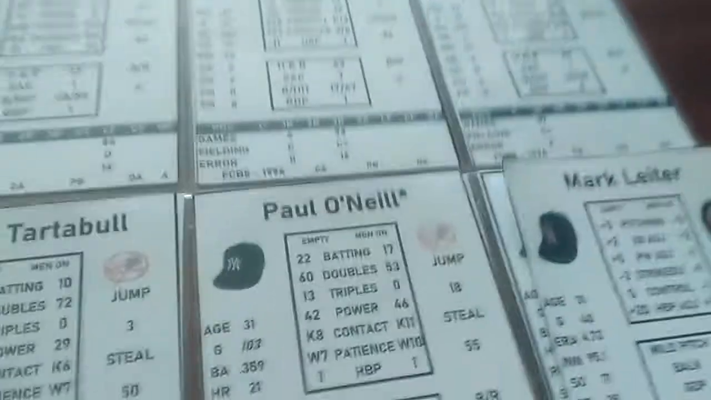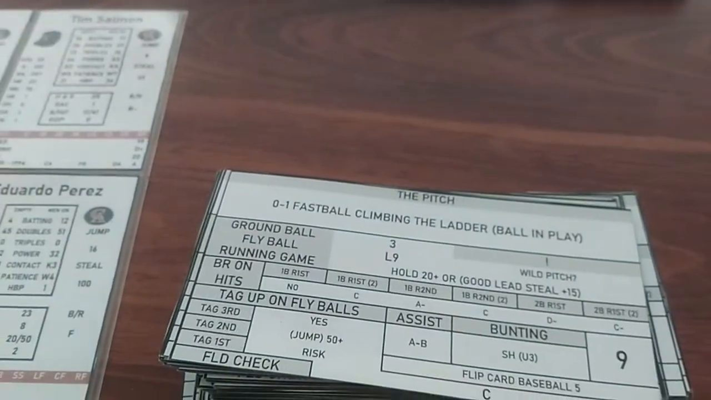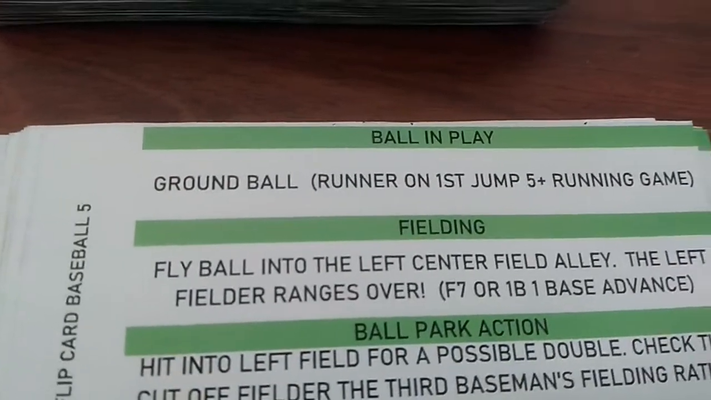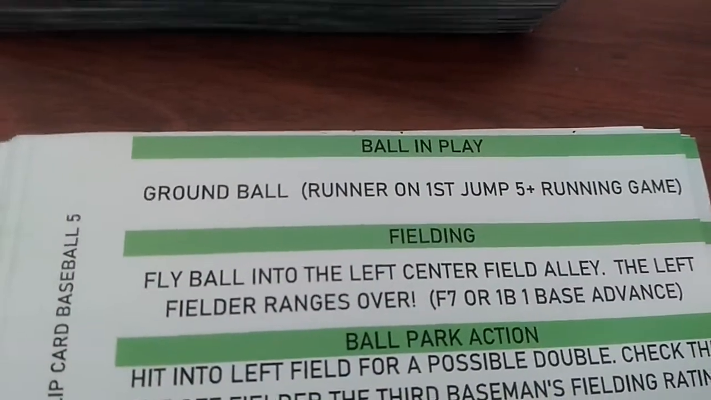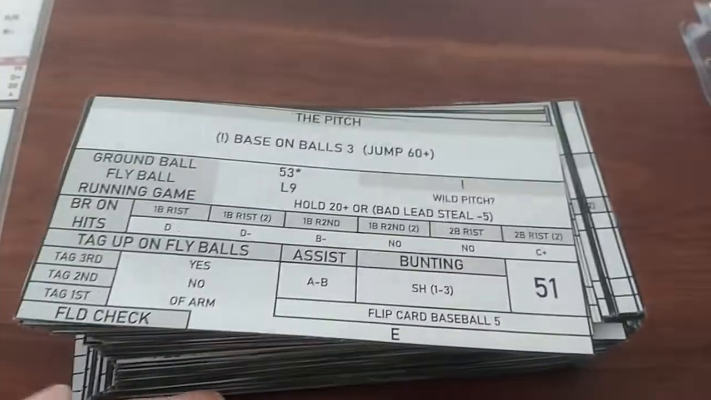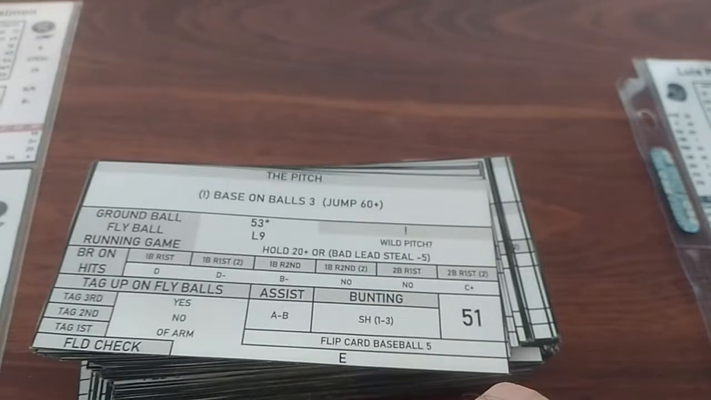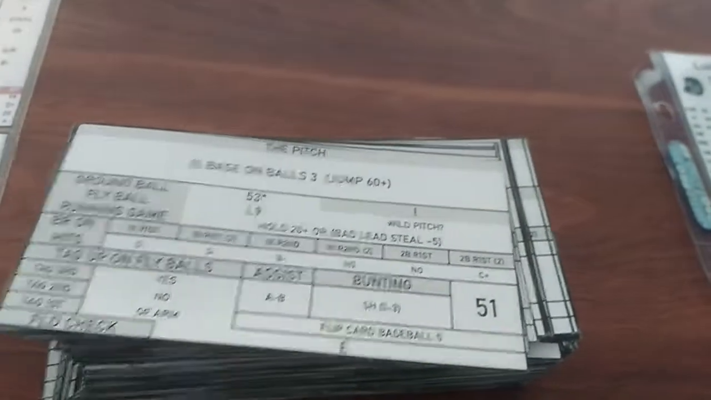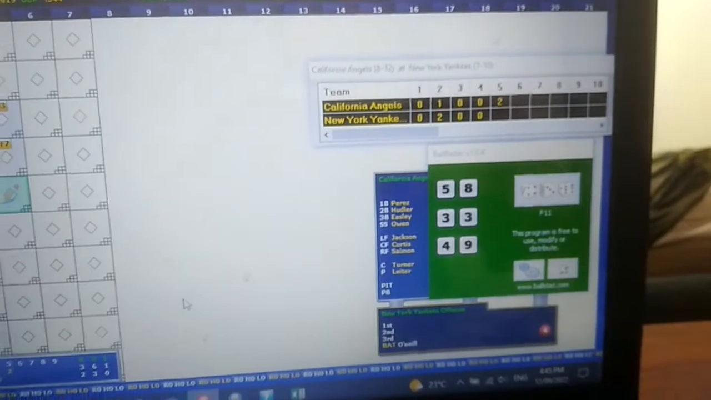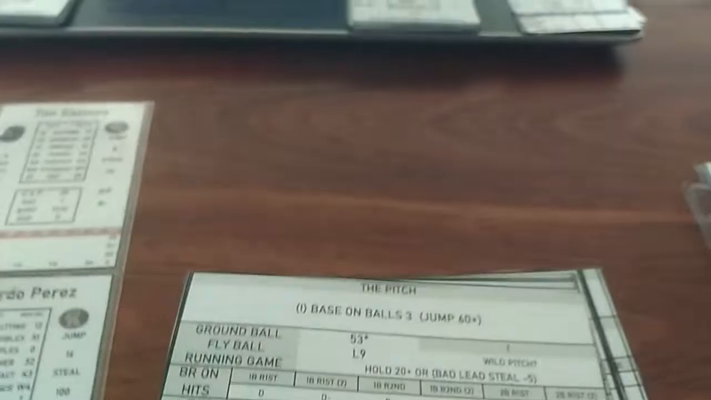Paul O'Neill's up for the Yankees. 0-1 fastball's climbing the ladder, but he's put it into play. Now that's a ground ball. So he's smacked it down, but there's no runner on, so that running game doesn't matter. And it's 2 outs anyway. We have a 5-3 now. The third baseman easily made the play. He's put it across the diamond to Perez. We just need to make sure Perez doesn't drop the throw at first base. He's got an error of 3. It's a 58, so that's fine. It's a 5-3. No problems at all.